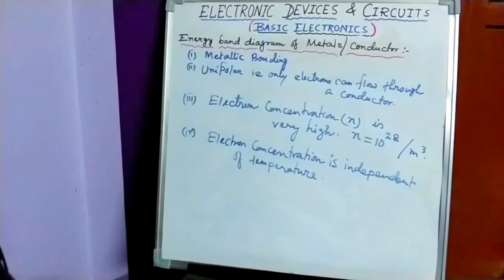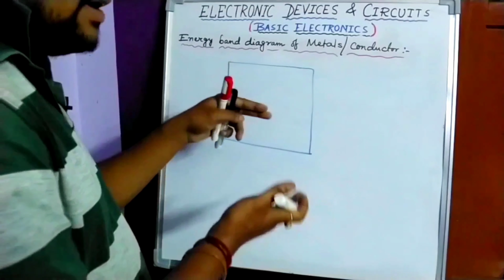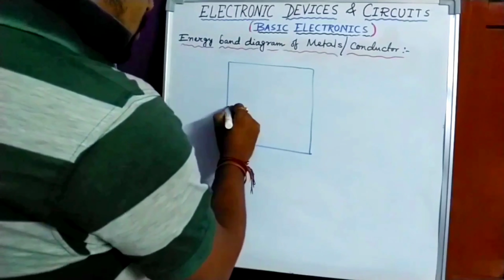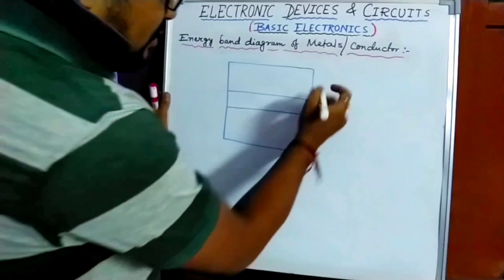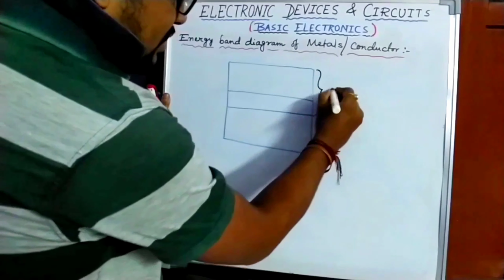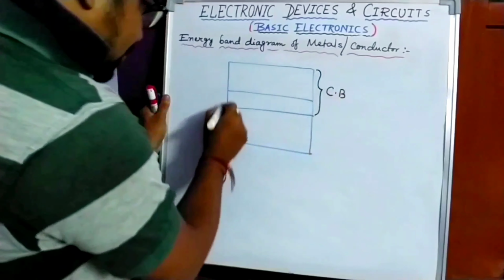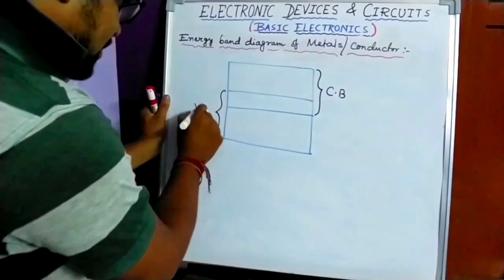In the energy band diagram of metals or conductors, there is no energy gap. As I told you, energy gap means the gap between valence band and conduction band. No such gap is present in case of conductor. You have to understand it in this way: from here to here it is a conduction band, and from here to here it is the valence band.